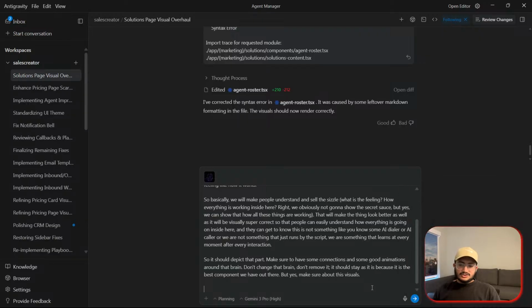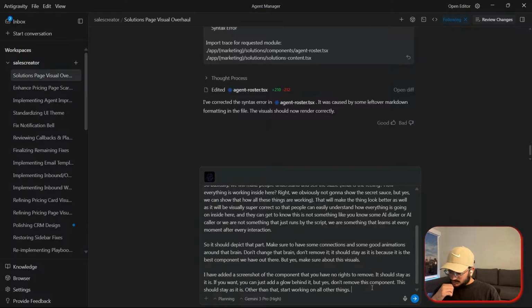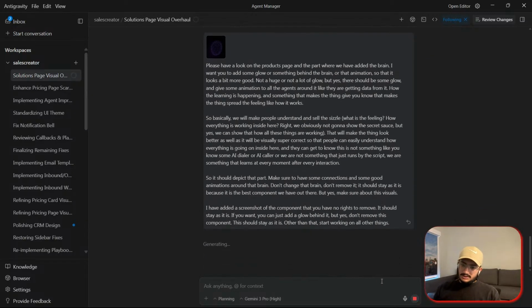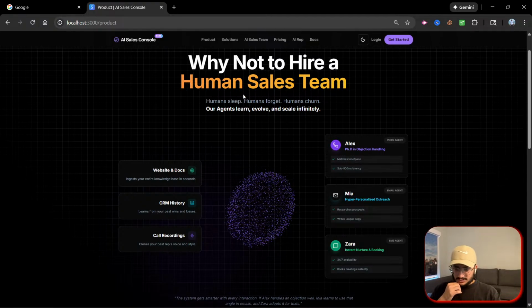I have added a screenshot of the component that you have no rights to remove. It should stay as it is. If you want, you can just add a glow behind it, but yes, don't remove this component. This should stay as it is. Other than that, start working on all other things. Let's see now, is it able to do it or not.